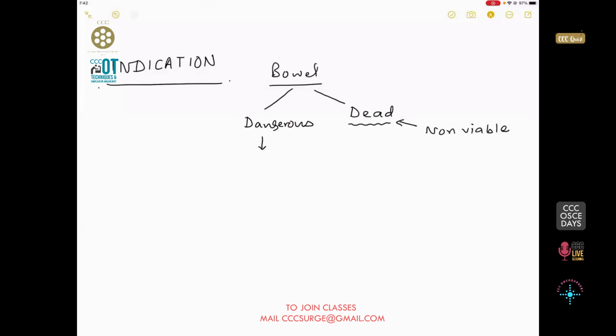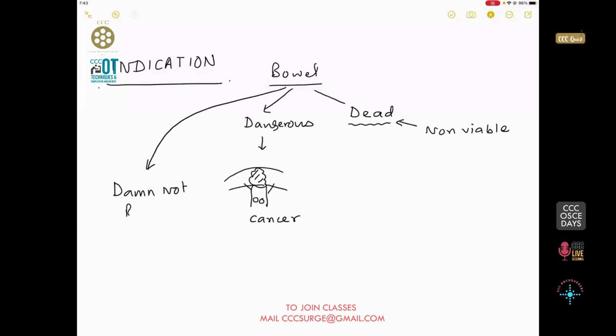That means, say for example, the bowel has a cancer, and these are the arteries that supply. So this is the cancer in the bowel, okay. Or we cannot do anything with that bowel. It is damn not repairable.